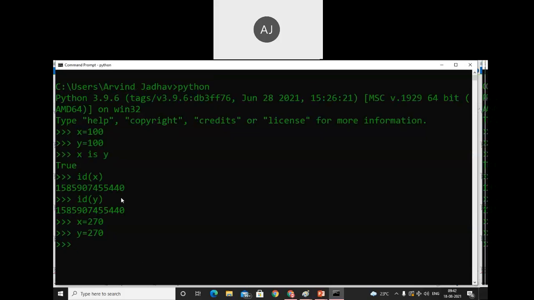Answer me, one or two. We have only two options, one or two. The answer is two. Here the two objects will be created. What is the reason?